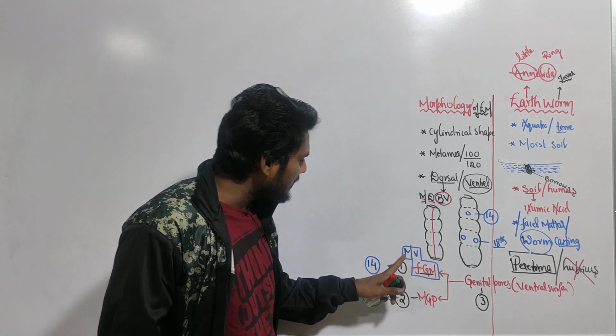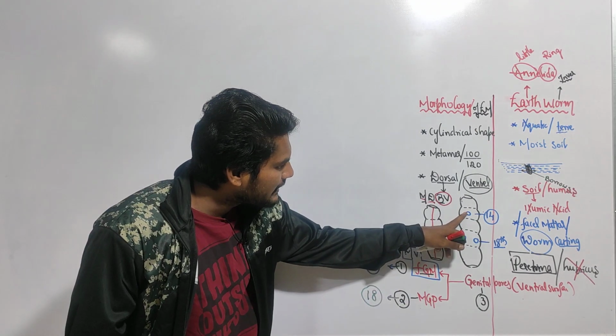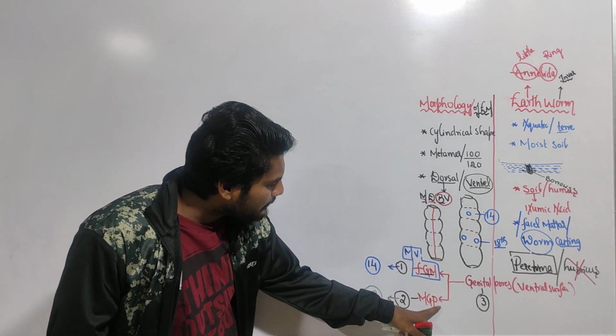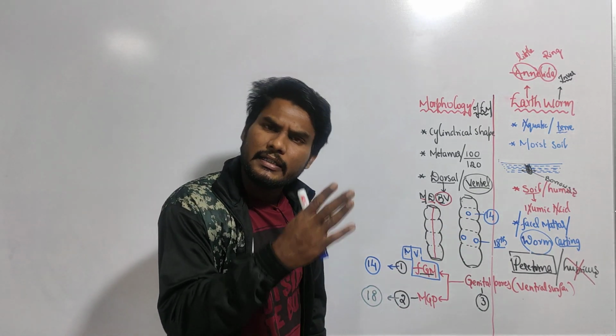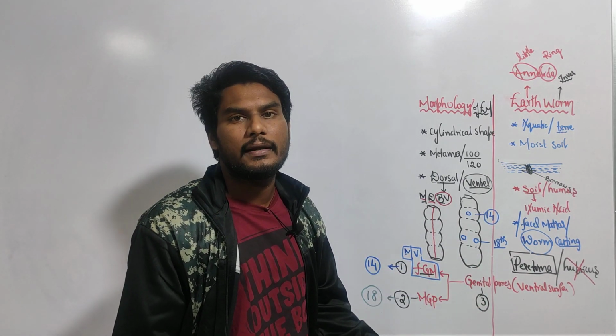In the case of the female genital pore, it is mid-ventral. It is present in the middle and on the ventral surface. In the case of the male genital pores, they are ventrolateral. They are present on the ventral side but not in the middle. They are present sidewise, so ventrolateral.